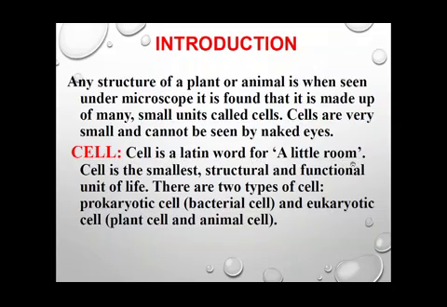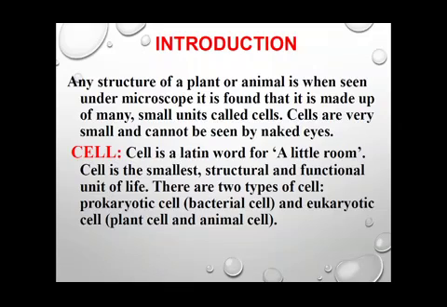The cell was discovered by Robert Hooke. It was purely a chance discovery by him, in which he observed a cork cell under a microscope. Cork is a substance which comes from the bark of a tree.